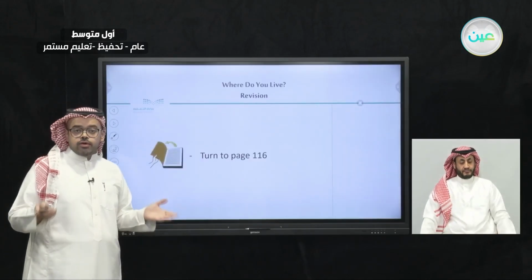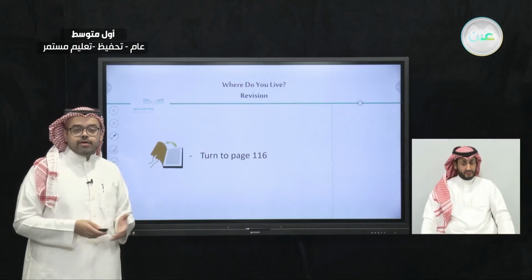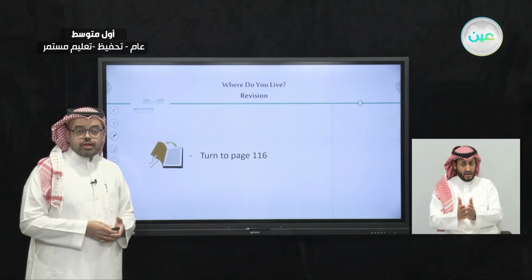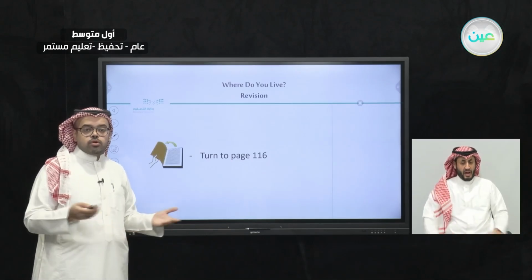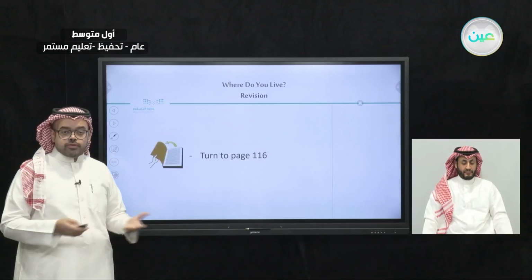Excellent. Now, if you remember, we have also opened our workbook and we have answered a couple of exercises regarding the last lesson on page 116. So would you please open your book or turn to page 116. Turn to page 116 as we will have a couple of exercises.